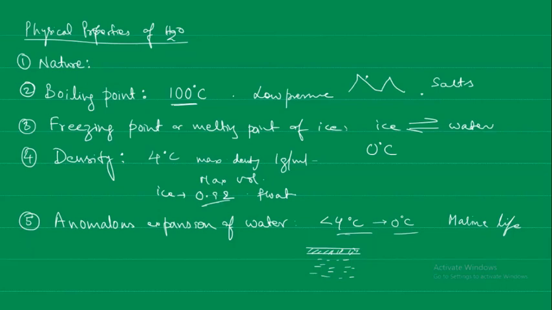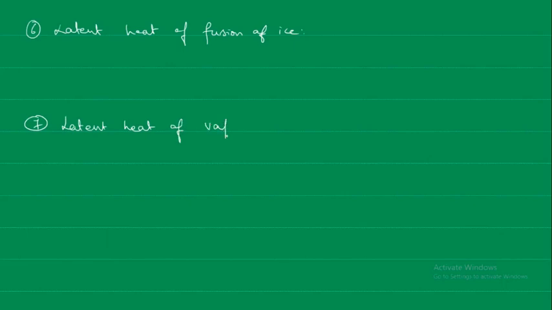Coming to the next important point, that is the latent heat. Under latent heat we have the latent heat of fusion of ice, and also we have the latent heat of vaporization of water.